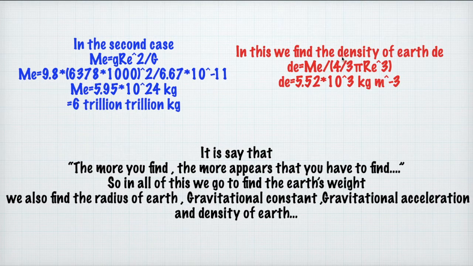In the first case, the density of the Earth, d_E, is measured as m_E by 4/3 pi r cubed, where the density of the Earth is 5.52 times 10 raised to 3 kg per meter cubed. It is said that the more you find, the more appears that you have to find. So in all of this, in finding Earth's weight, we find the radius of Earth, the gravitational constant, the gravitational acceleration, and the density of Earth.